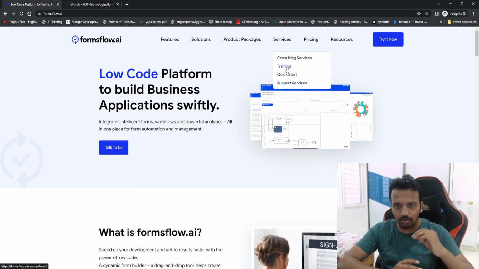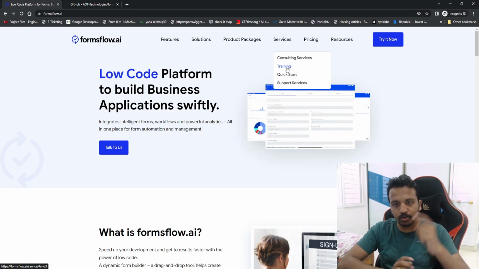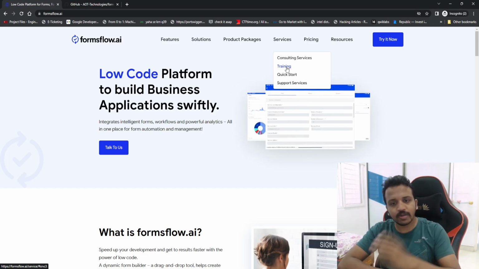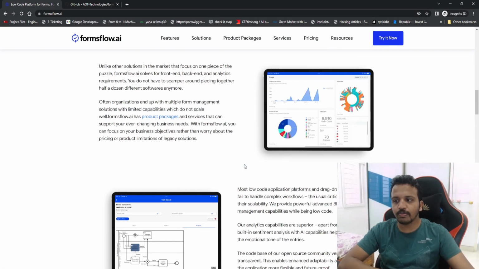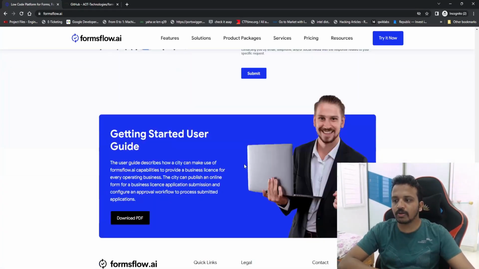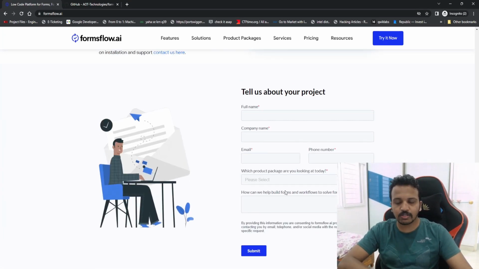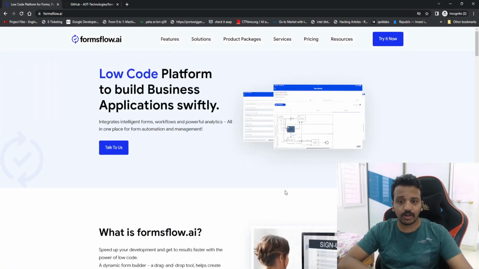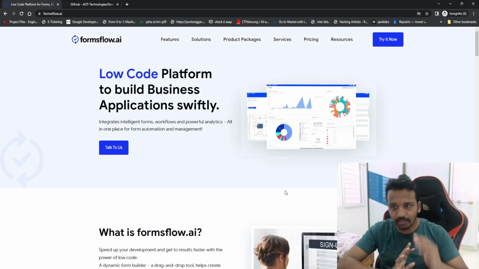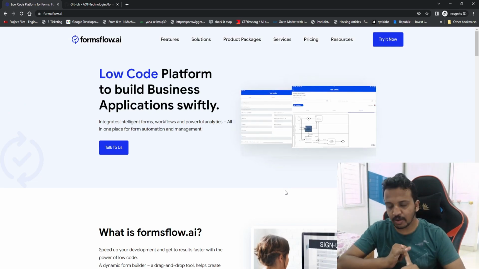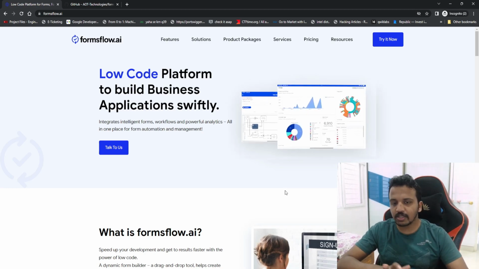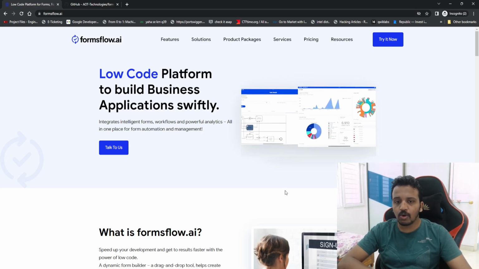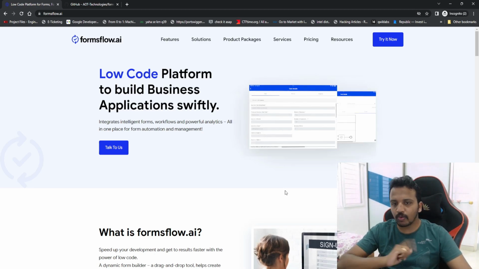And in general, if you have any queries, either you can put it on GitHub, Stack Overflow, or you can put it in the comment section. If not, you can directly reach out to them. So if I scroll down, you can find this form where you can fill in whatever details you want, and you can just reach out to them. So in the premium version, that is one of the benefits that we are getting, that they can completely do it for us, including the setting up of the hosting server, running the application for us end to end. So we can call it software as a service. So all the integrations, everything we are getting in one build.